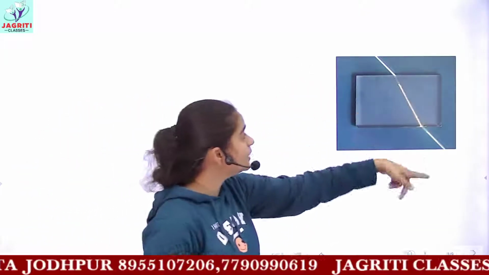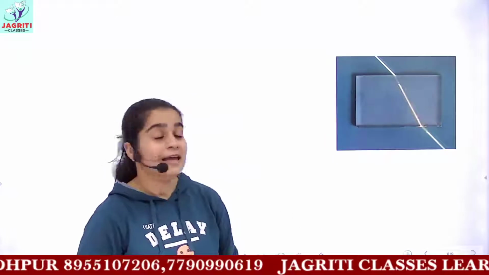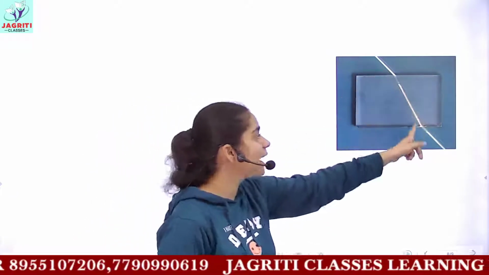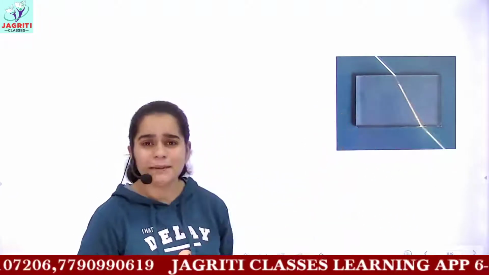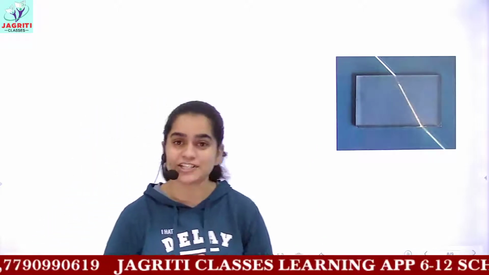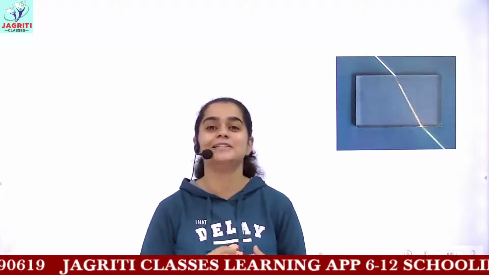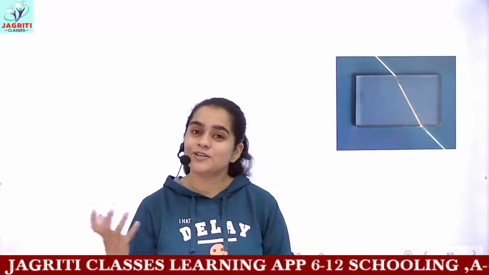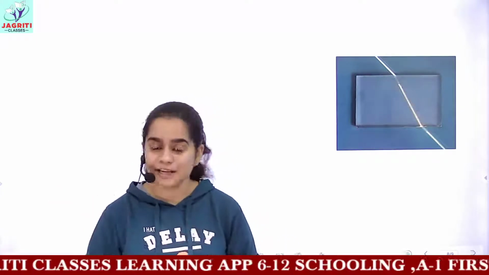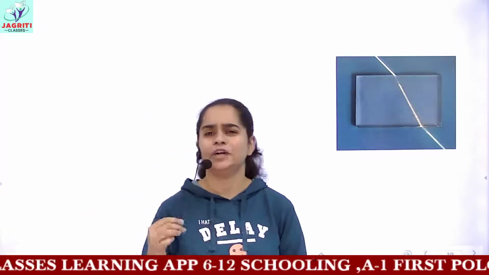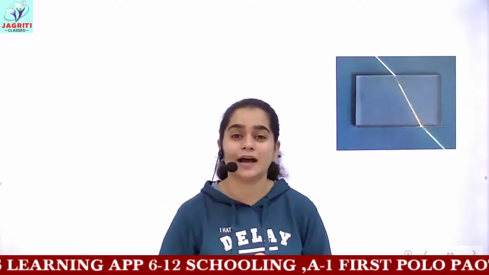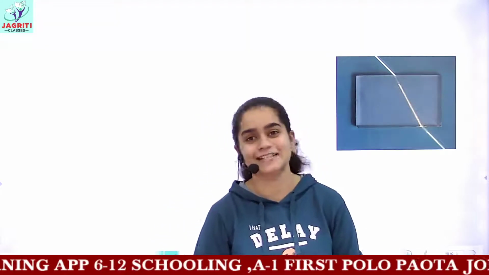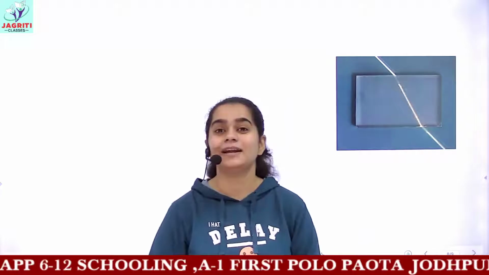This is actually refraction through a glass slab, and as you can see in refraction you have the bending of light. So we'll be discussing what we mean by refraction, then the two laws of refraction as we discussed for reflection, then we'll see the important definitions, and then we'll move our class to the topic of lenses. So this would complete your chapter. After that we'll be doing lenses, lens formula and everything.